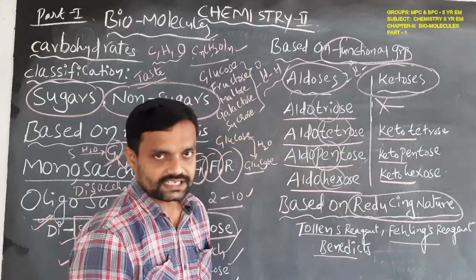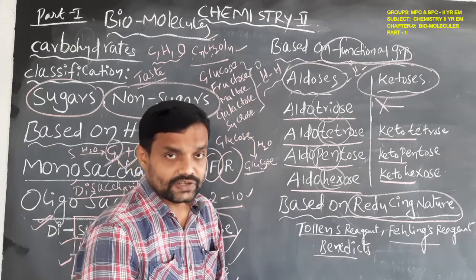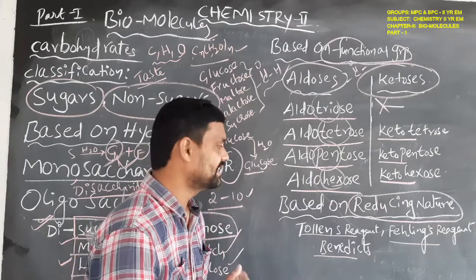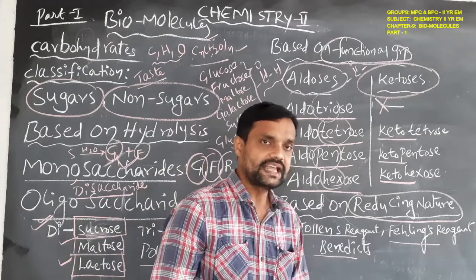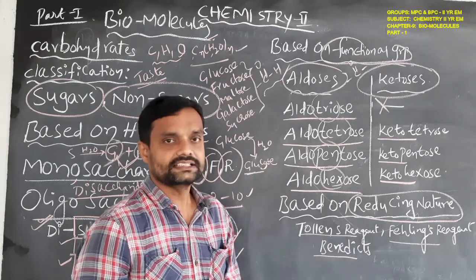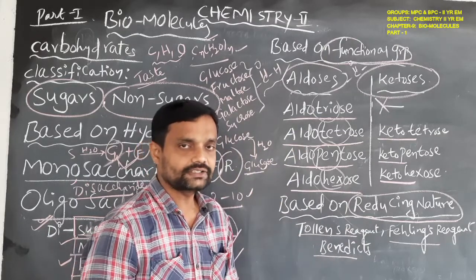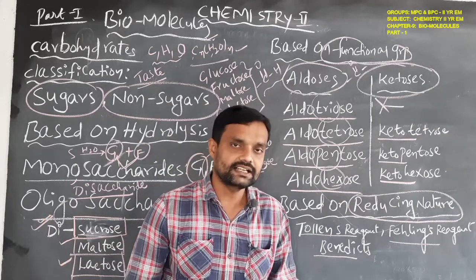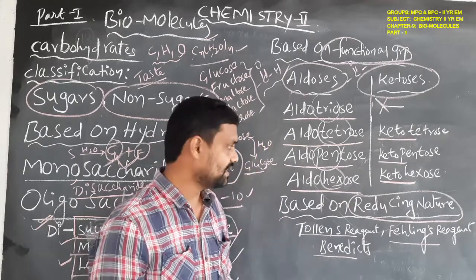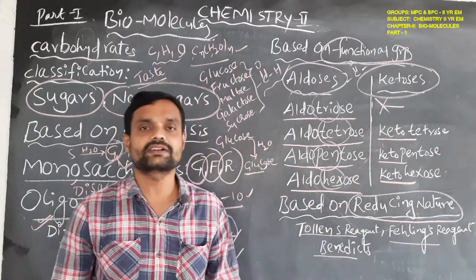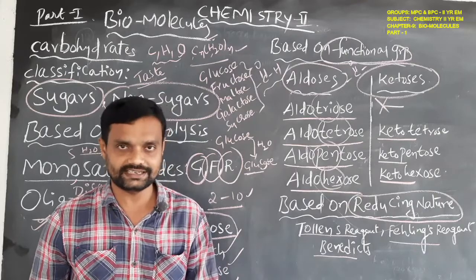The classification is based on this reducing capacity of the carbohydrates.